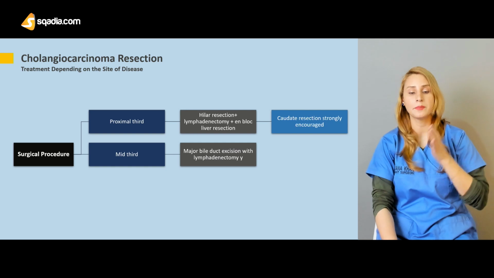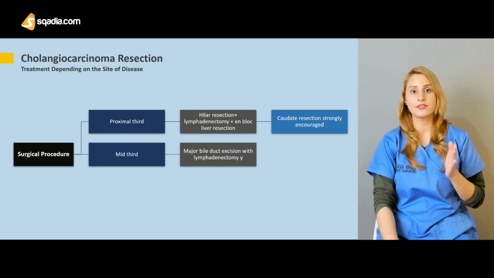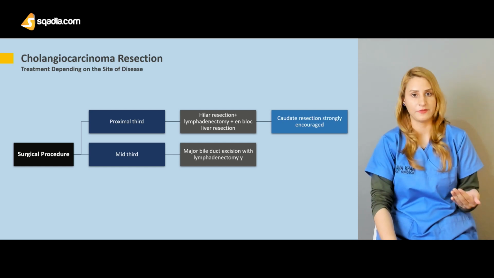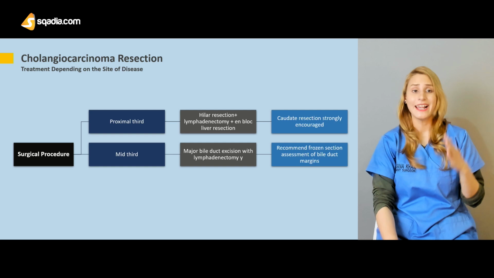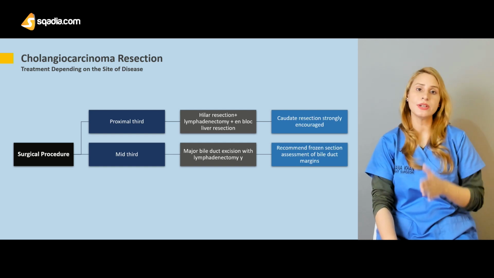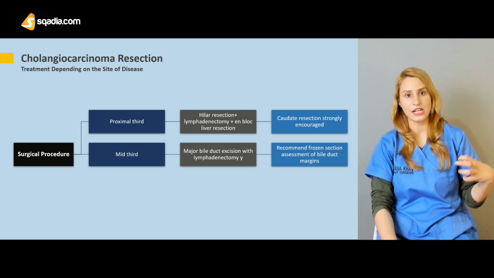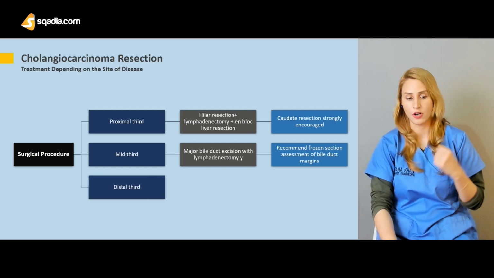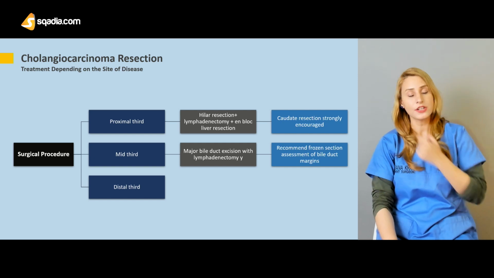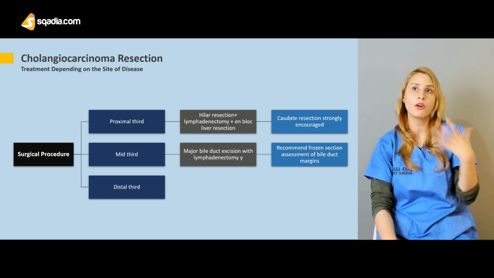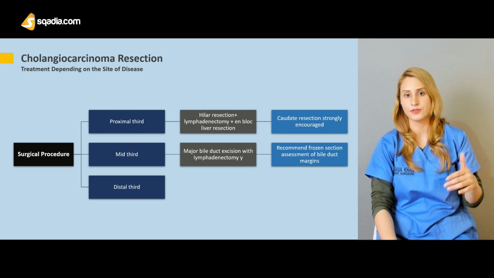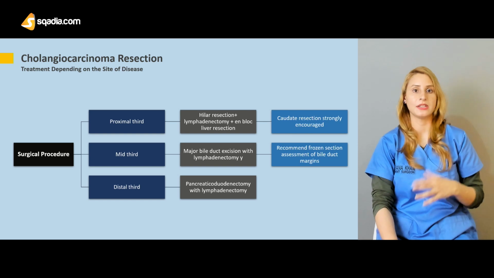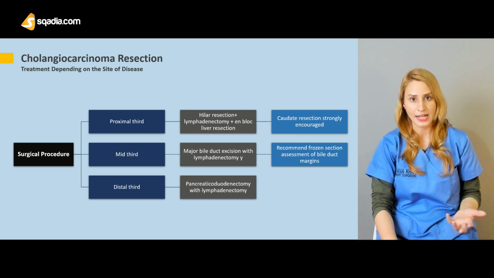If the tumor is in the middle third, then you have to go for major bile duct resection, and you have to combine it with a lymphadenectomy. And it is recommended that while you're doing this surgery, you take a frozen section and analyze it for the assessment of the margins. And for the distal third of the tumor, that means close to the common bile duct and close to the duodenum, then you have to do the pancreaticoduodenectomy, like the Whipple procedure, with a lymphadenectomy.